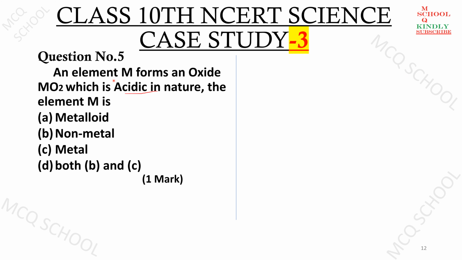Let us take question number 5. An element M forms an oxide MO2 which is acidic in nature. The element M is: A. Metalloid, B. Non-metal, C. Metal, D. Both non-metal and metal. So what is the answer as per you?